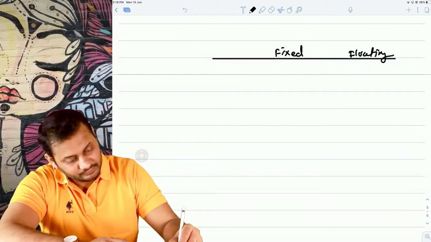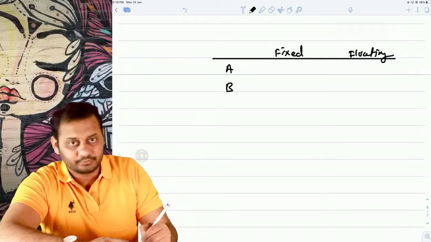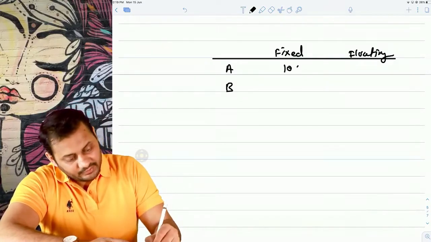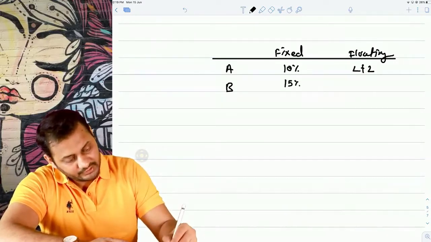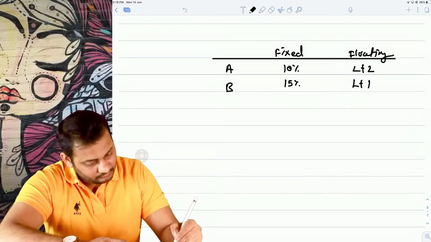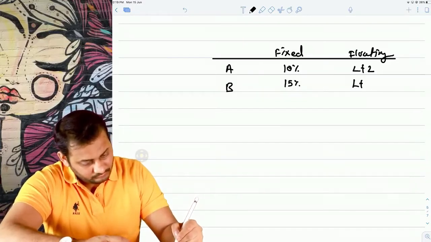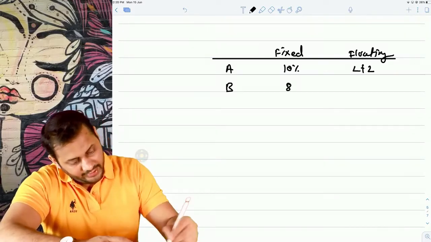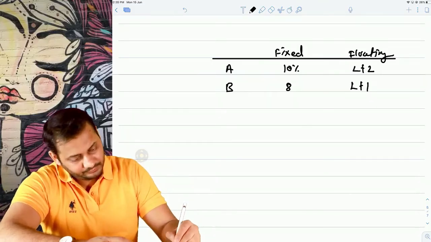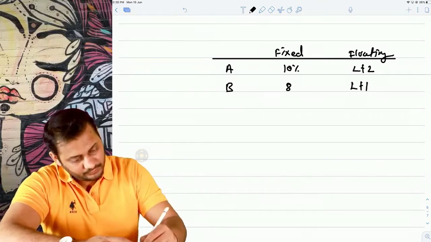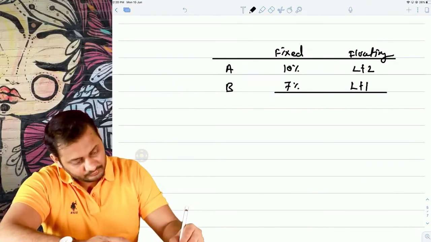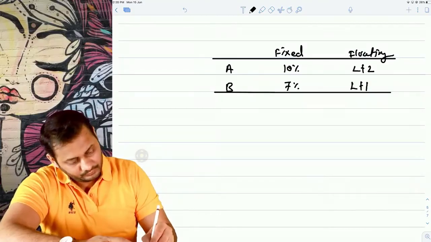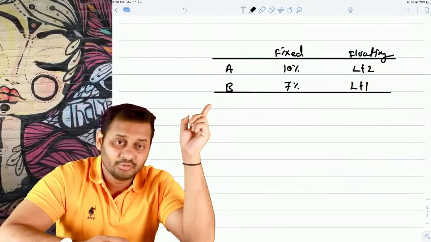Understand this. Let's say A and B. The fixed rate to A is 10% and floating is LIBOR plus 2, and for B, 15%... it is LIBOR plus 1. Eight and LIBOR plus 1. Let's take this as 7. So can you see one thing? B has the benefit both in terms of fixed and floating.